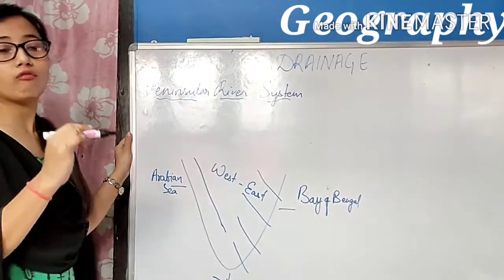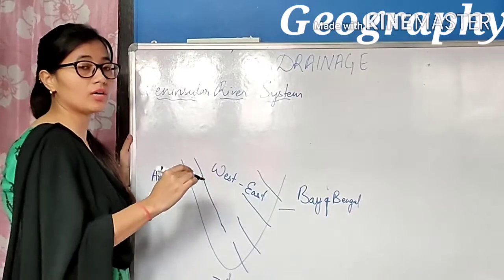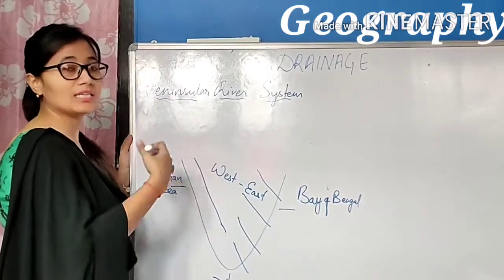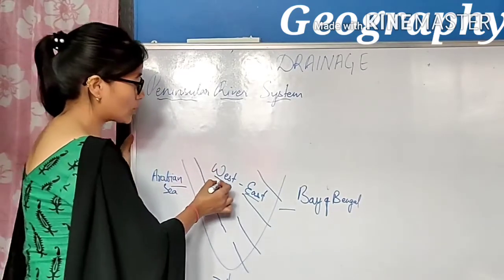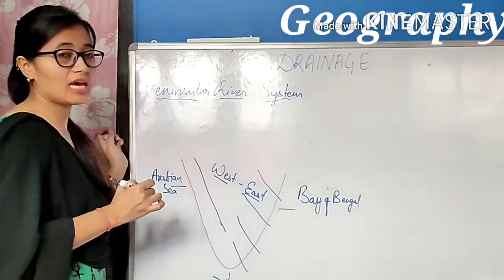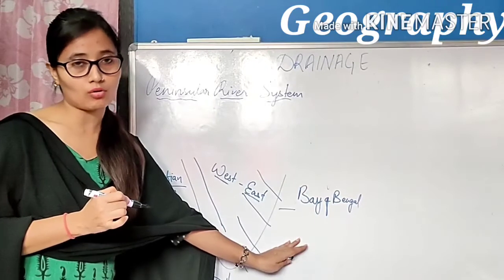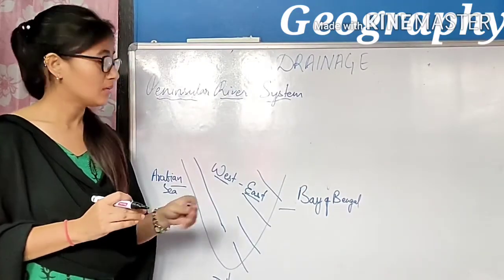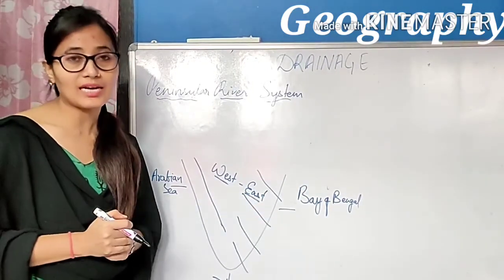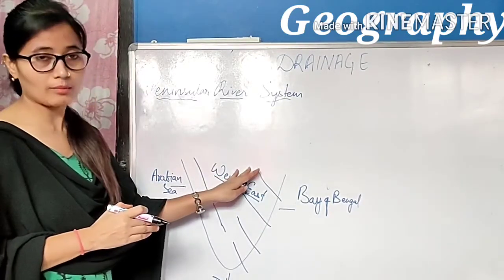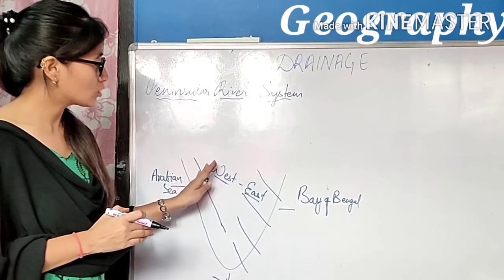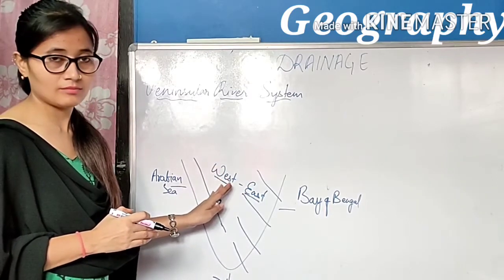These are the four important rivers of Peninsula India that flow in west to east direction, join the Bay of Bengal and form deltas at the mouth of a river.